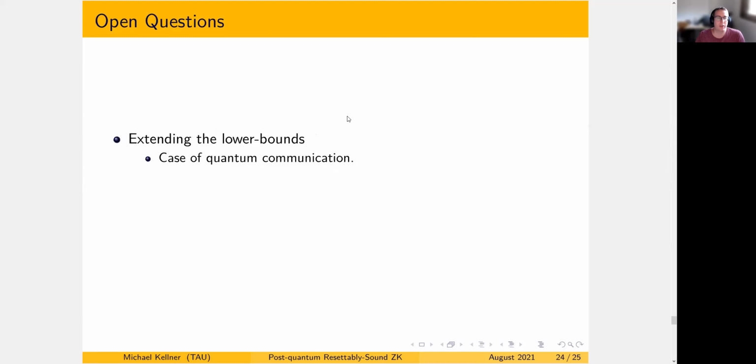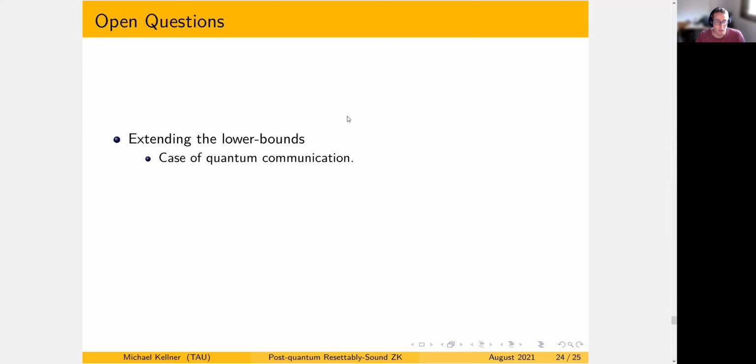Other questions that have remained open after our paper is whether or not the lower bounds hold in the case of quantum communication. Our paper and the Chia et al. paper both assume classical communication and use the measure-and-program techniques that assume some kind of classical value. However, if we were to consider a quantum protocol, this will not be the case, and all our techniques and impossibilities will not hold. And this is a very interesting question, whether or not this lower bound holds, or maybe we can construct such an object.